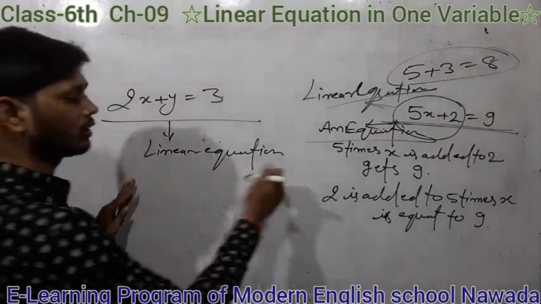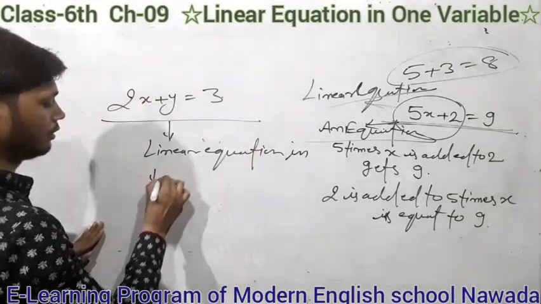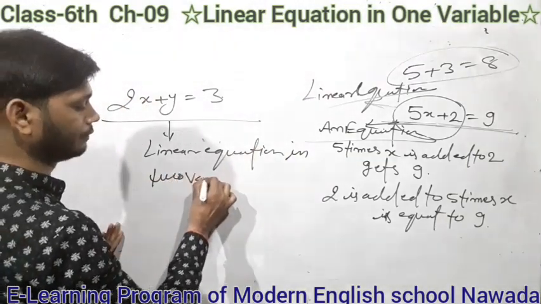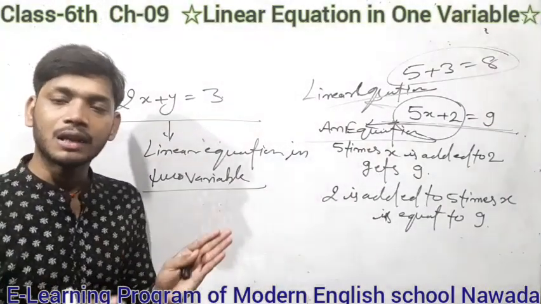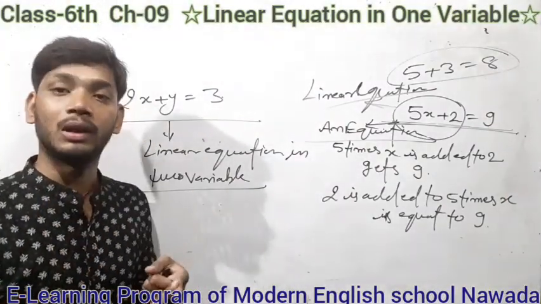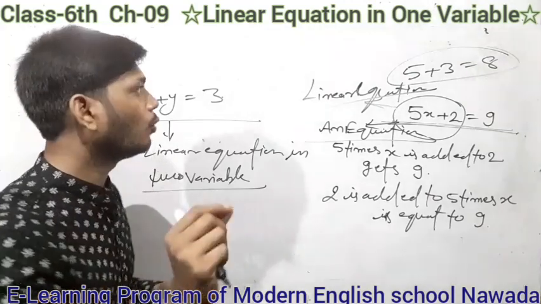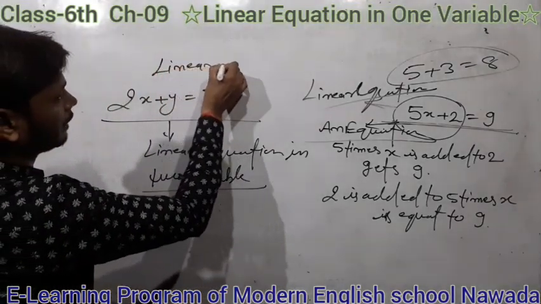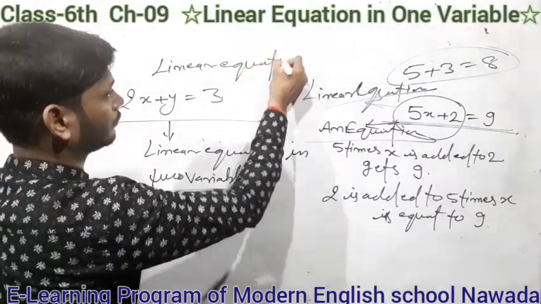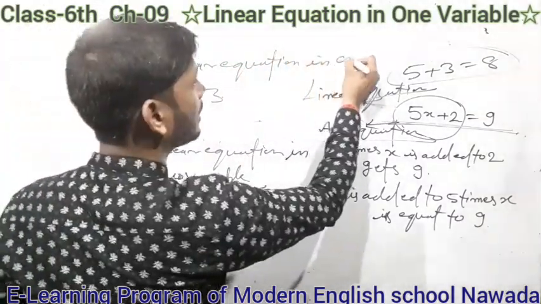So it's a linear equation in two variables. But students, in this class we have to learn only linear equations in one variable. Our heading is linear equation in one variable.